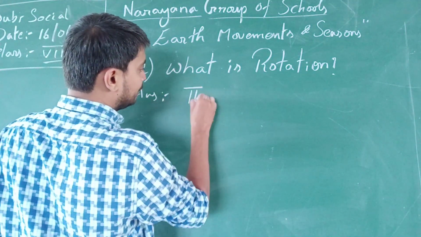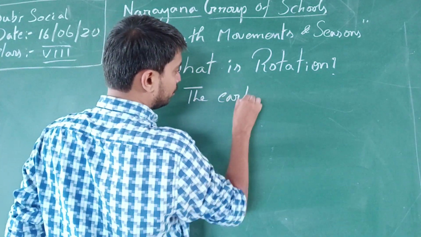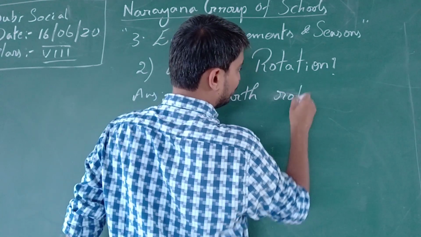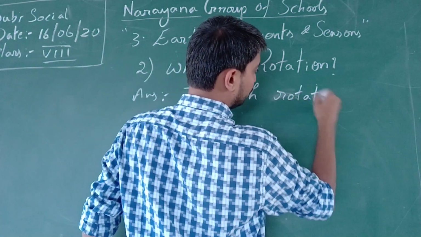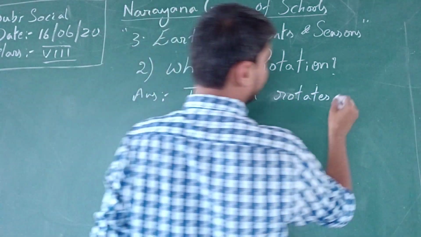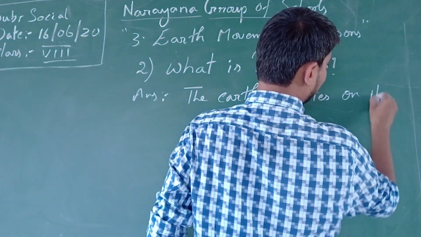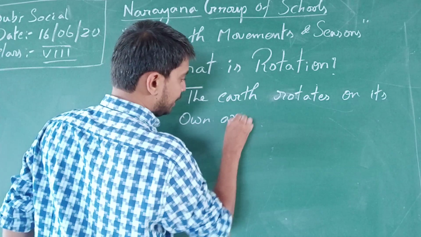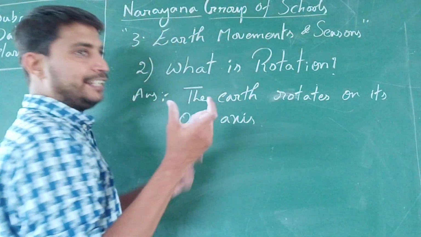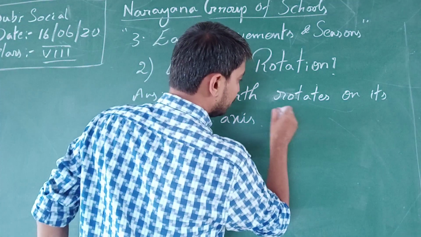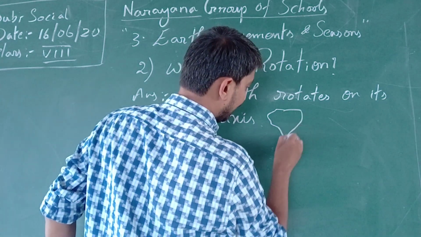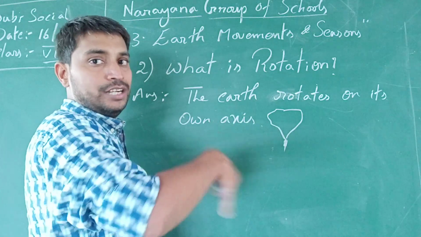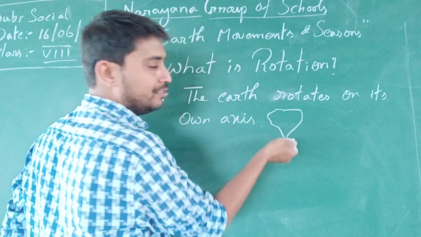So the Earth rotates on its own axis, like a top. If we take a top, we have a needle at the base. The top rotates on its own axis, and here the axis point is the needle.